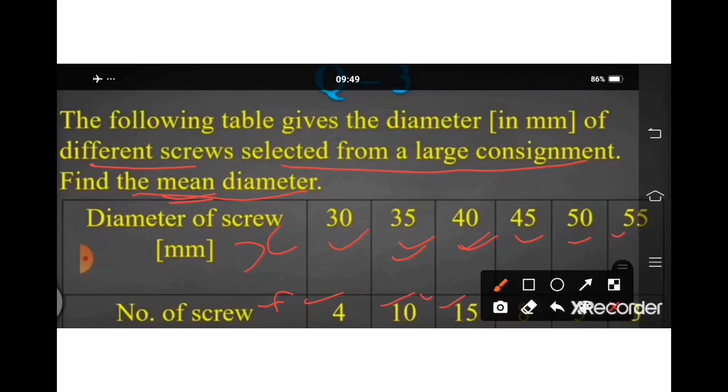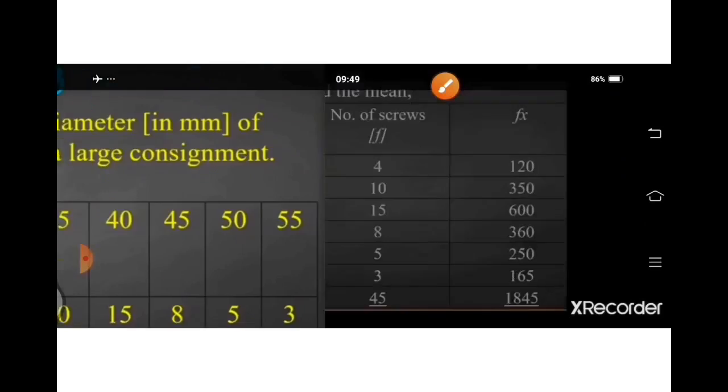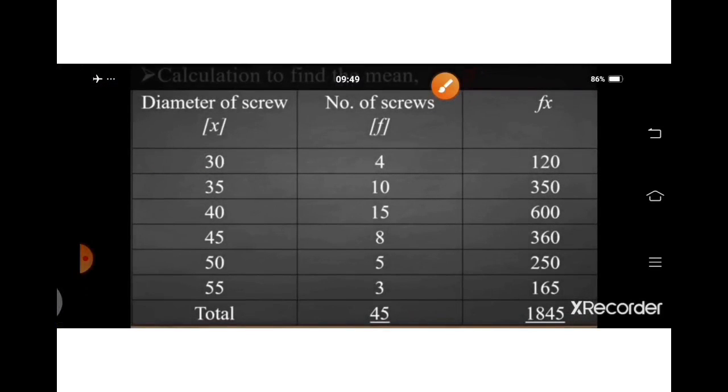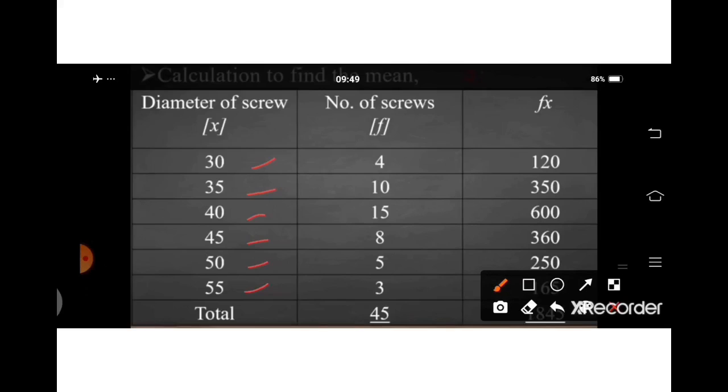Then we will multiply f and x, make the fx column, then we will make the total, then we will get sigma fx. Like this, diameter of a screw: 30, 35, 40, 45, 50, 55. Here we have written 4, 10, 15, 8, 5, 3. The total of the frequency column would be our n.